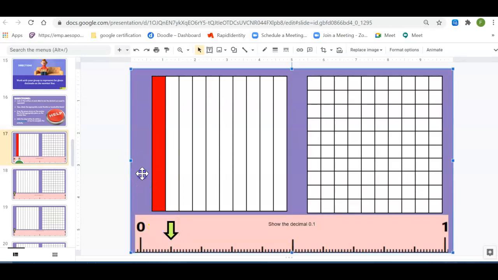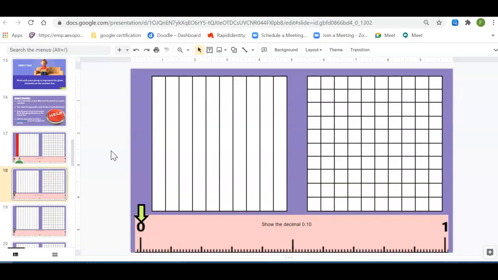All right, so we got that one done. That's our very first one, and there's a few of them. So let's go ahead. Maybe we'll look at a second one together too. All right, so this one says show the decimal 10/100ths. So I got to choose whichever one is appropriate.